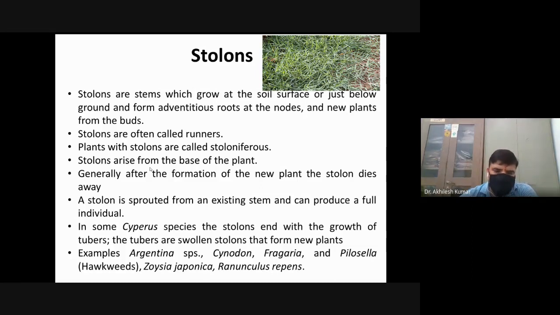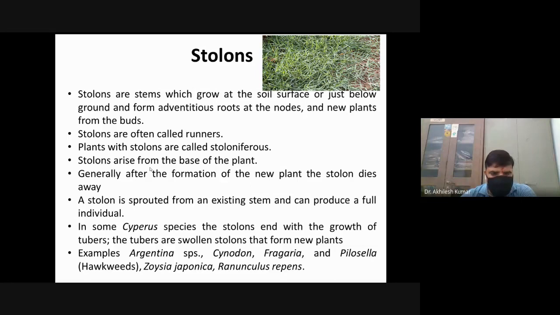It grows below, and many stolons are produced. These remain dormant during unfavorable conditions, and during favorable conditions they produce new plants.